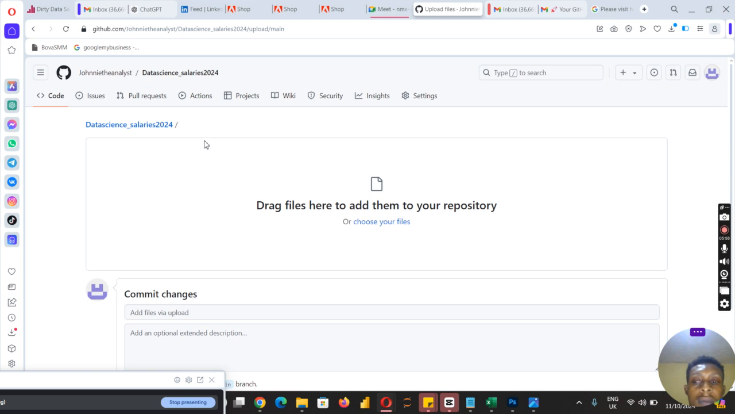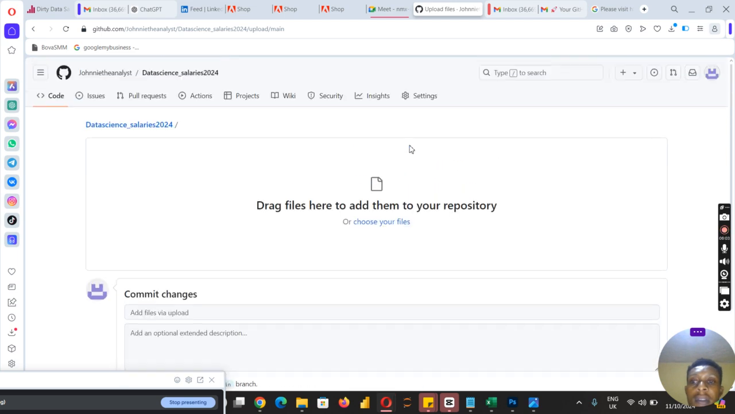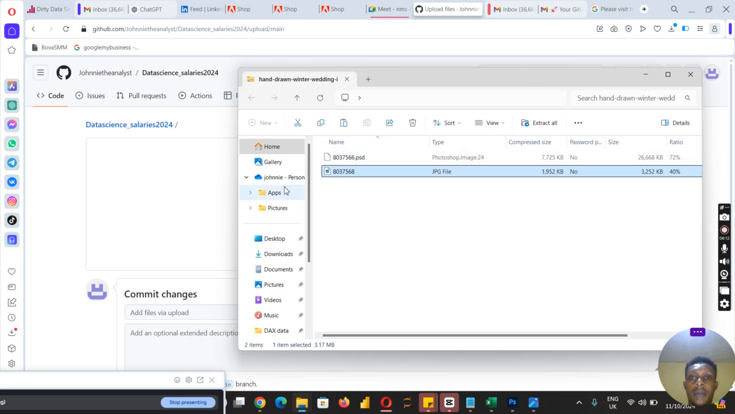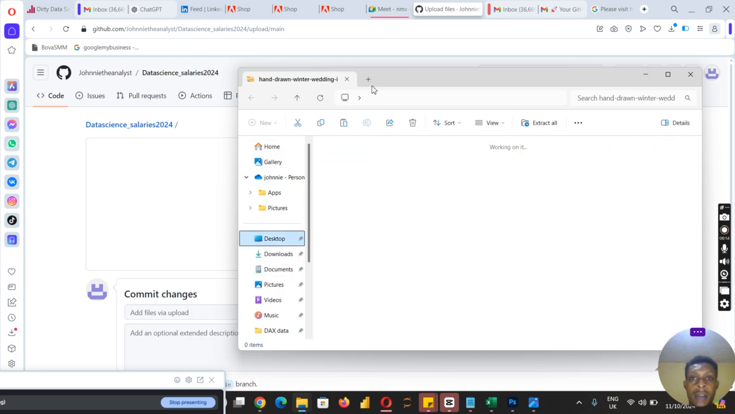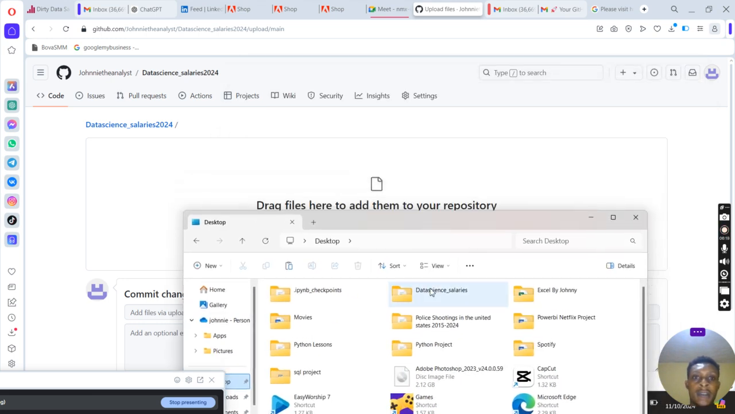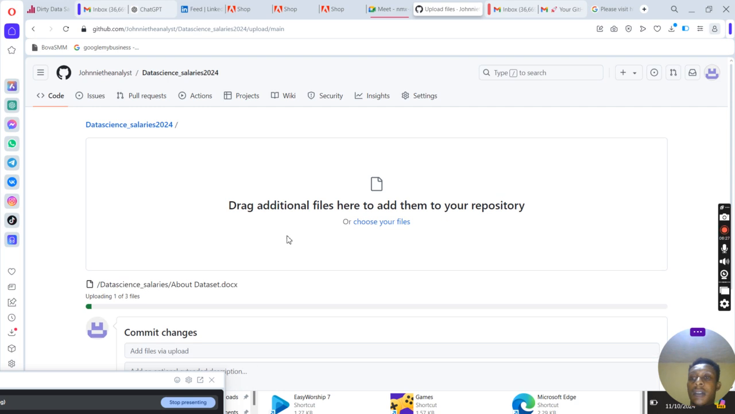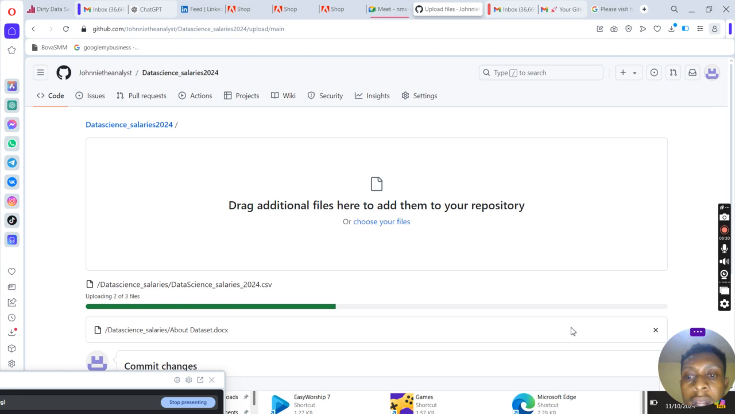After typing the name, we should just click on create repository. Yes, click on create repository. Okay, thank you. So here, we are asked to drag the files here, add them to your repository. So what I will do is that I will just open my desktop. This is the file here, this data science salary file I'm working on. So I'll drag it and put it here. So you can see it's loading.